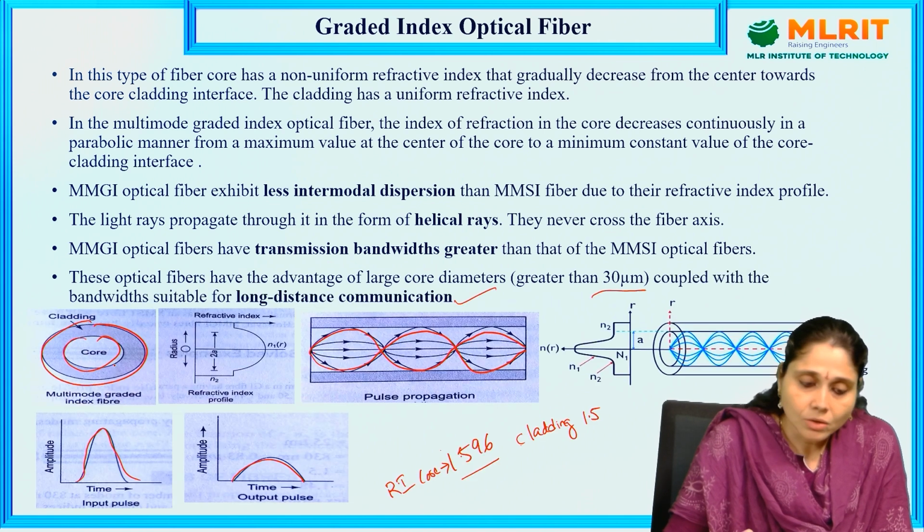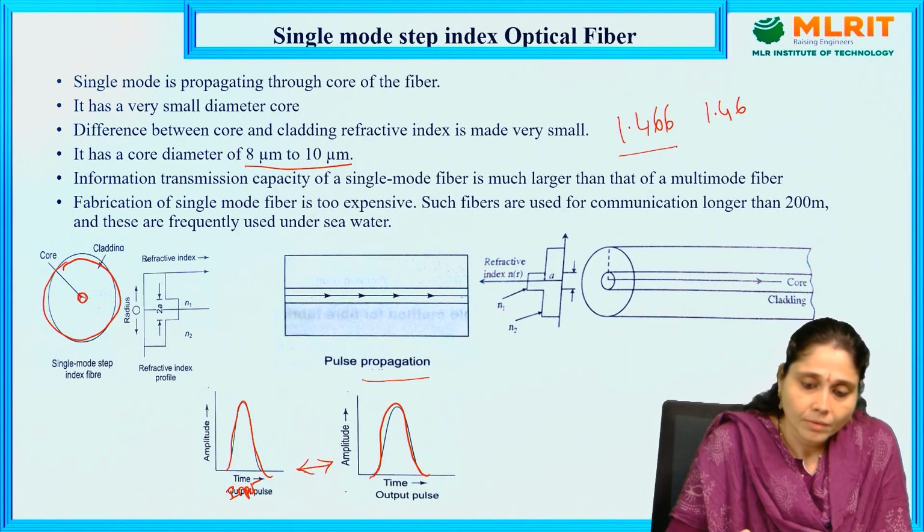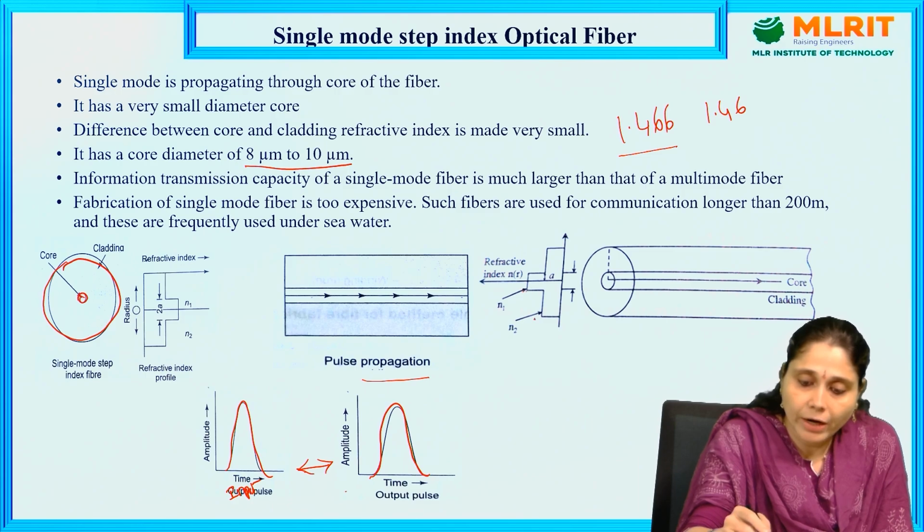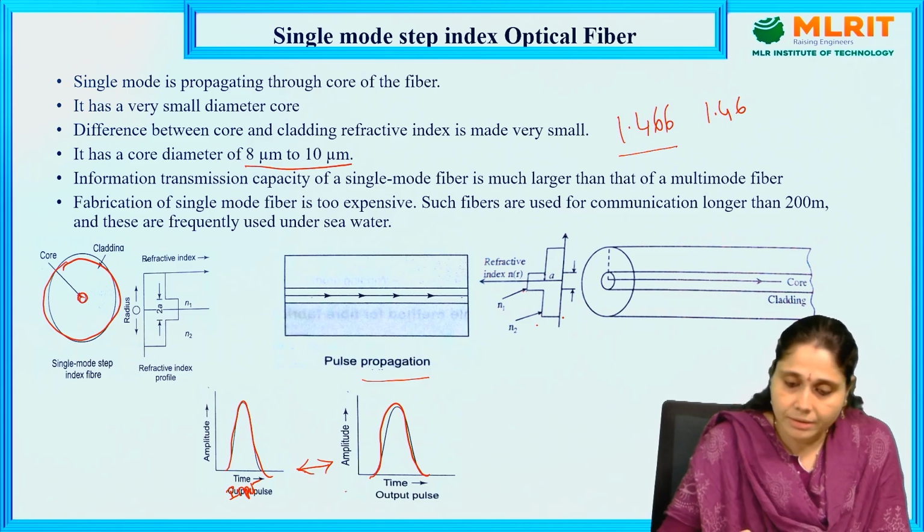Okay, so in the previous diagrams, N1 is the refractive index of the core and N2 is the refractive index of the cladding. What we could observe is just a slight change in the refractive indices.